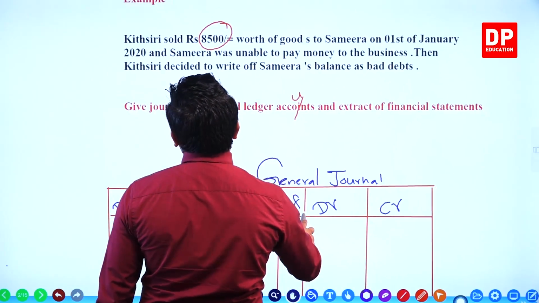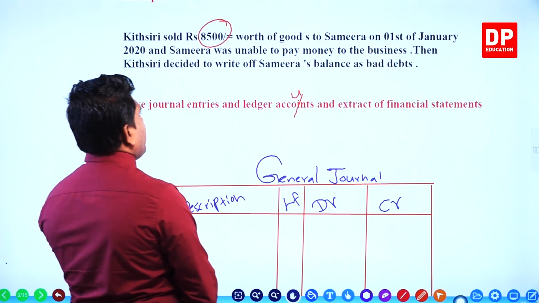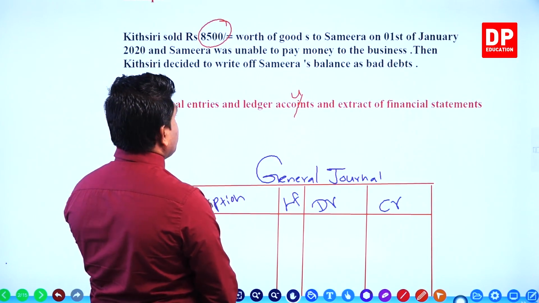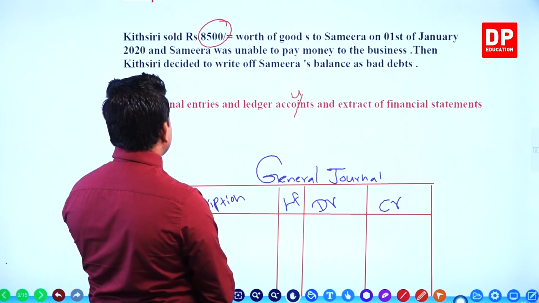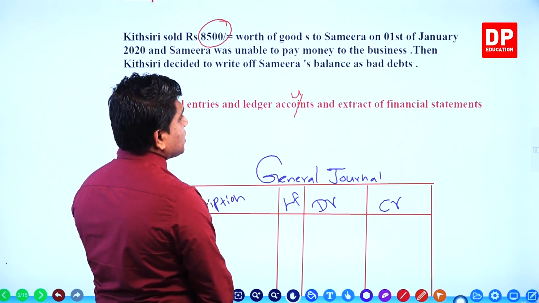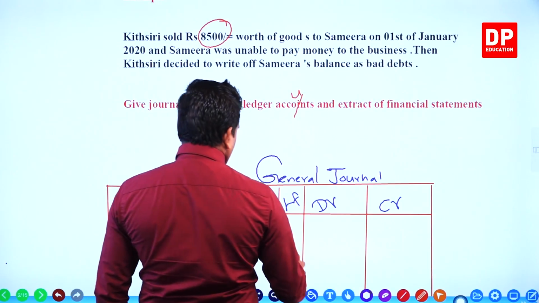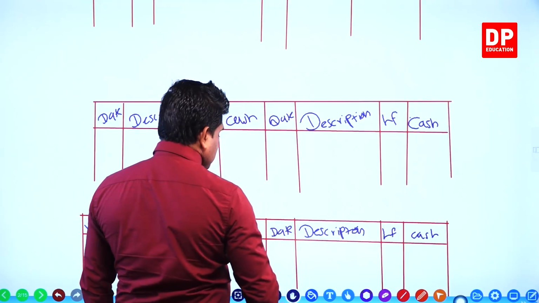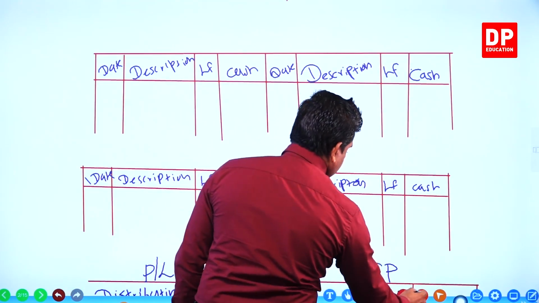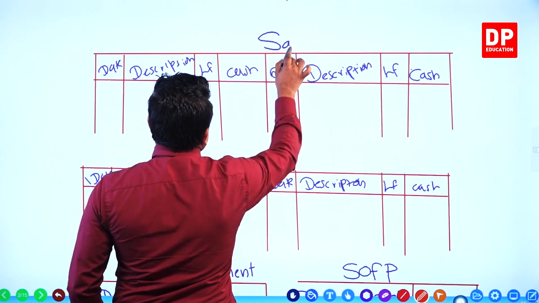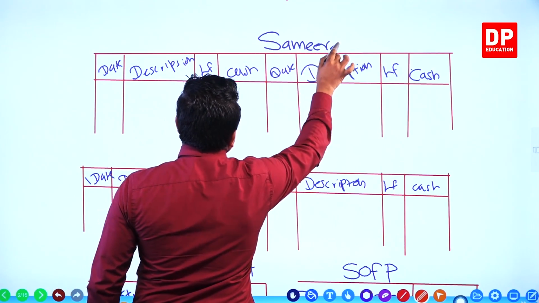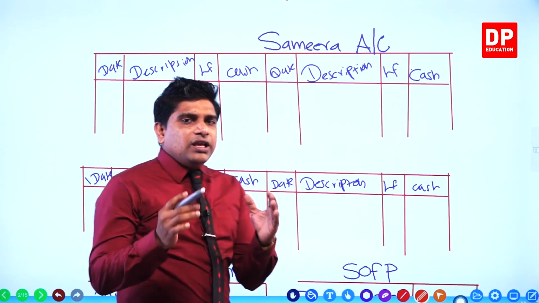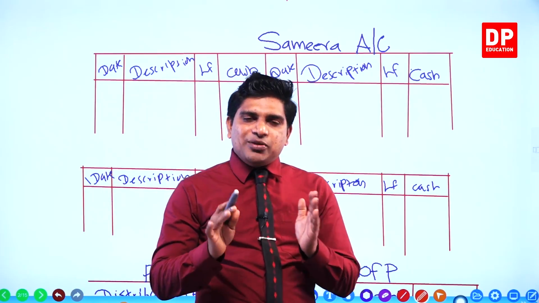The question is this: Kitsiri sold 8,500 worth of goods to Samira on 1st of January 2020. Samira was unable to pay money to the business. Then Kitsiri decided to write off Samira's balance as bad debts. First of all, you go to Samira's account. Why? Samira is the debtor. This is Samira's account, right? Now, normally Samira's balance, any debtor balance, we write in the debit side.